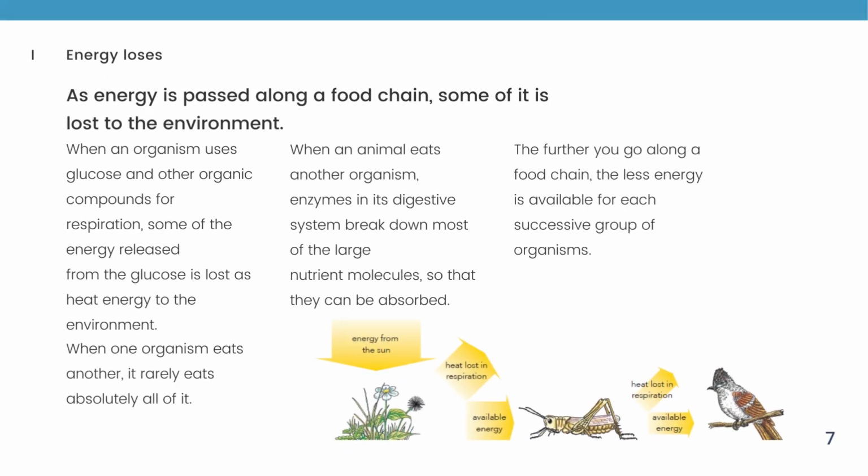As energy is passed along a food chain, some of it is lost to the environment. When an organism uses glucose and other organic compounds for respiration, some of the energy released from the glucose is lost as heat energy to the environment. When one organism eats another, it rarely eats absolutely all of it. When an animal eats another organism, enzymes in its digestive system break down most of the large nutrient molecules so that they can be absorbed. The further you go along a food chain, the less energy is available for each successive group of organisms.